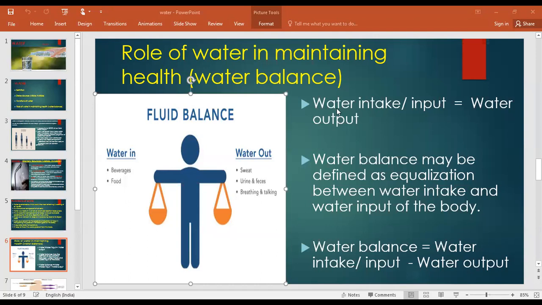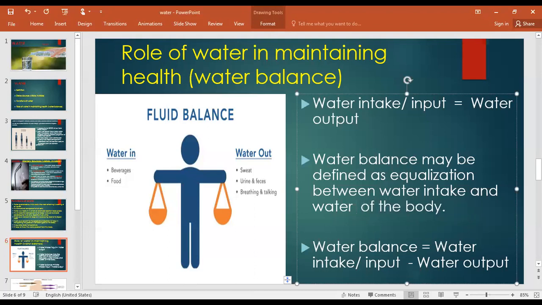So what is water balance? Water intake is equal to water output. Water balance may be defined as equalization between the water intake and the water output of the body. So what is water balance? Water intake minus water output is the water balance.